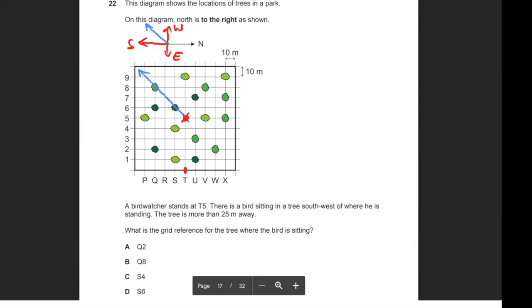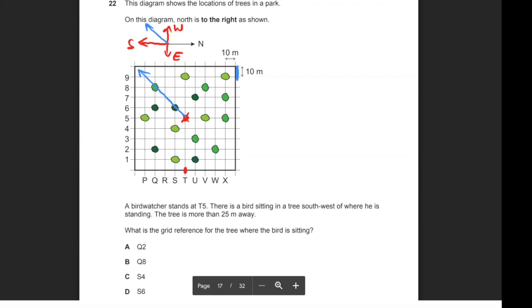The tree is more than 25 meters away. So what is the grid reference for the tree where the bird is sitting? So more than 25 meters away. If I look in the top right, the 10 meters is just one side length. Obviously it doesn't tell us what the diagonal ones are, but you can just look at it and realize.